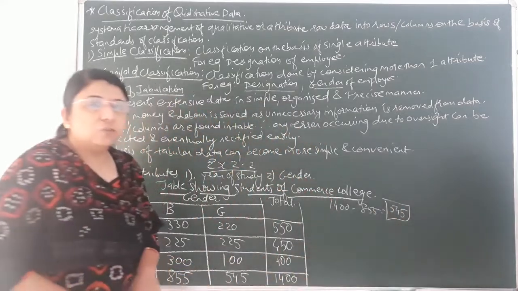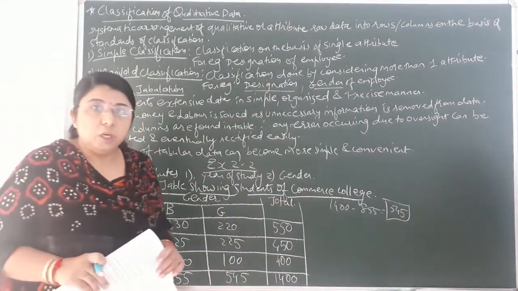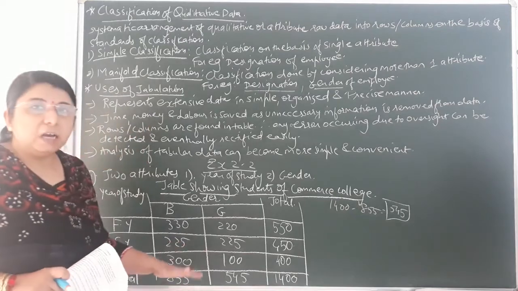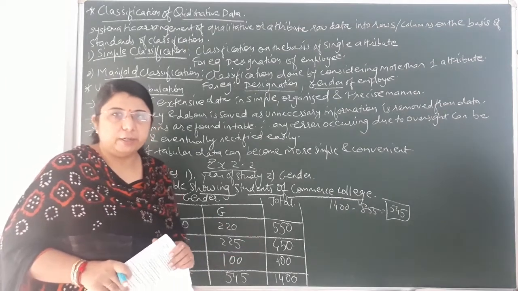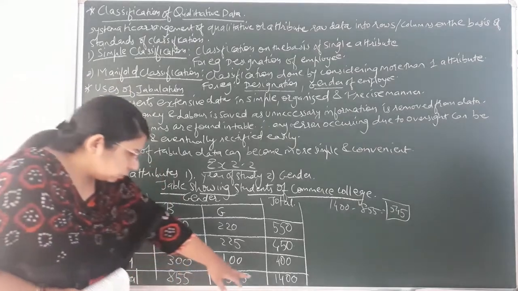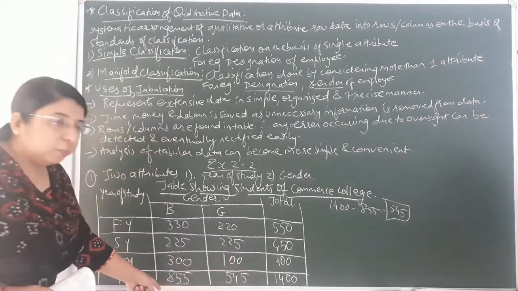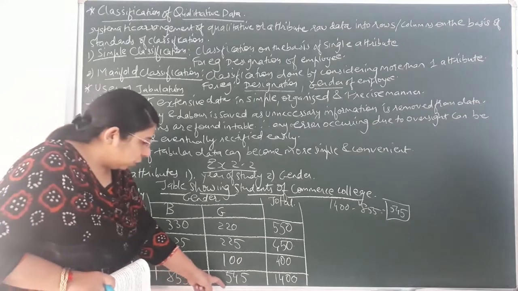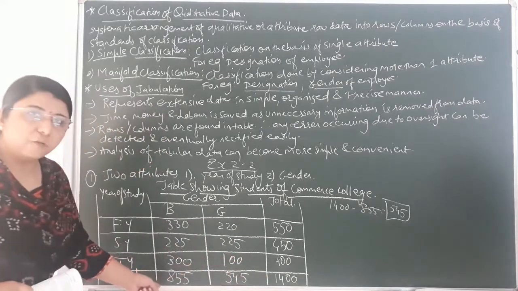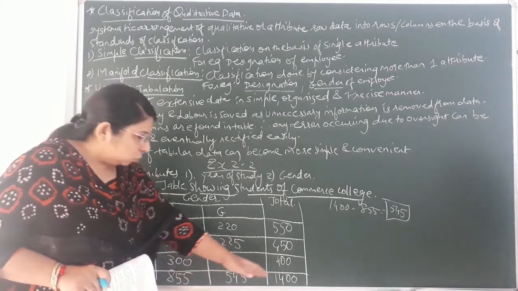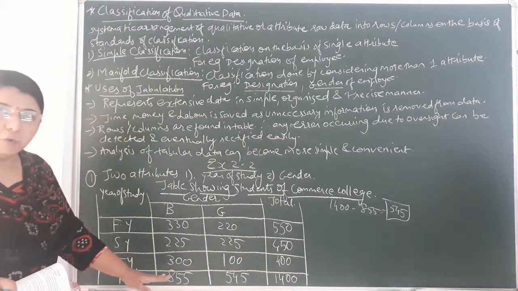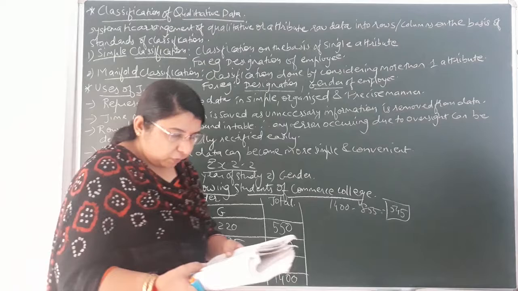So all the data will not be given to you in the question. You have to find the remaining data that is not given in the question, and that would be quite easy to find out. Okay, so over here total students were given to you, number of boys were given to you. So easily we have found out, by subtracting the number of boys from the total, the total number of girls, that is 545. So this last column we have cleared, we have got the answer. Okay, now moving on with the next line.